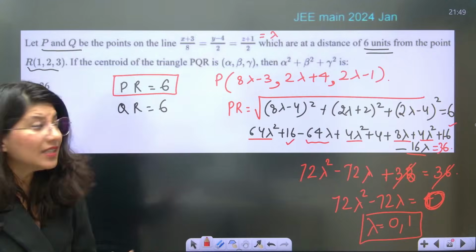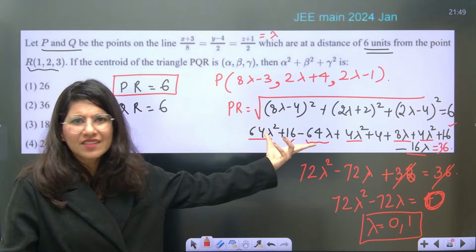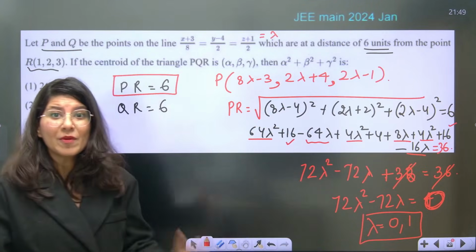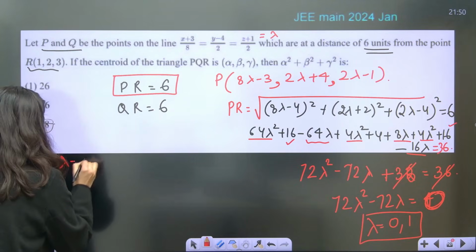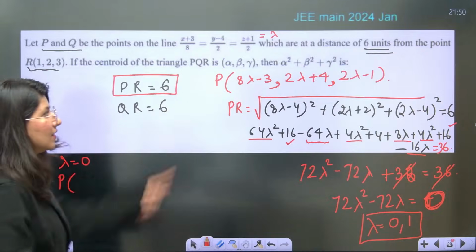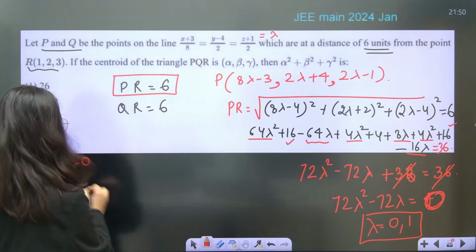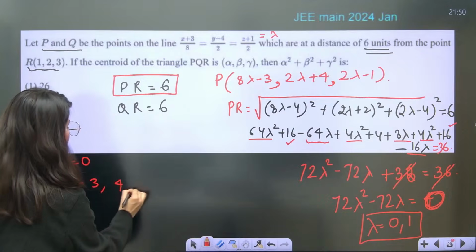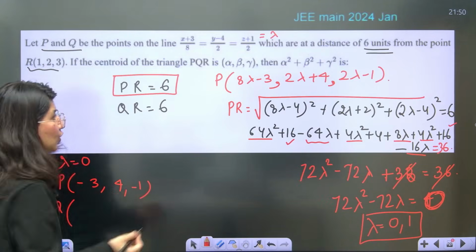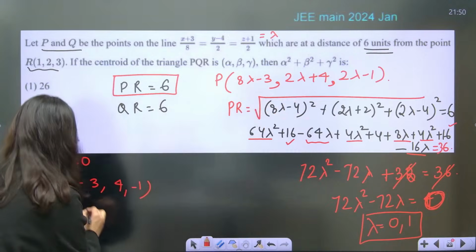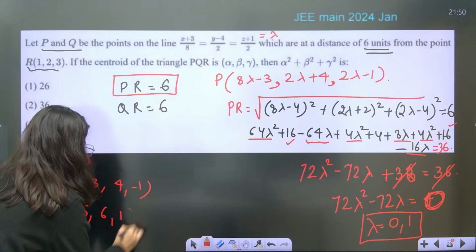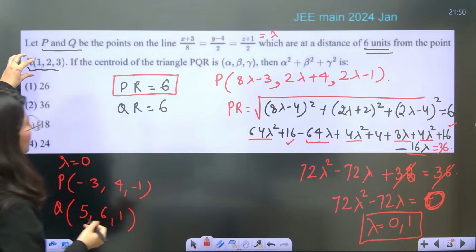Okay. What do you mean by that? So we have just applied the condition, right? Lambda is 0, 1. Two values of lambda you are getting. That means if you put lambda is equals to 0, you are going to get P point. So P point will be minus 3, 4, minus 1. What about Q? If you put lambda is equals to 1, 5, 6, 1. And this is your R which is given to you.